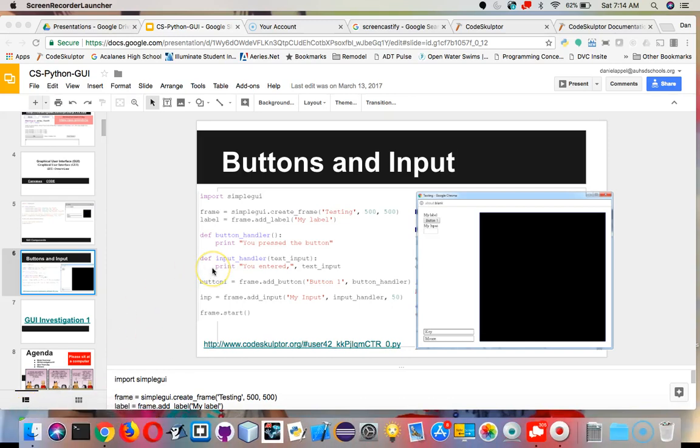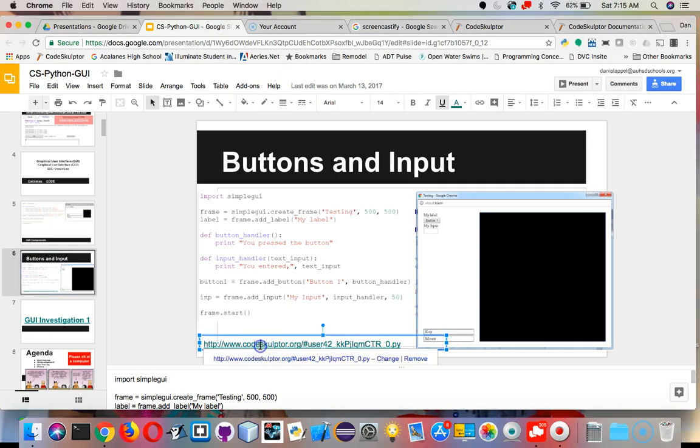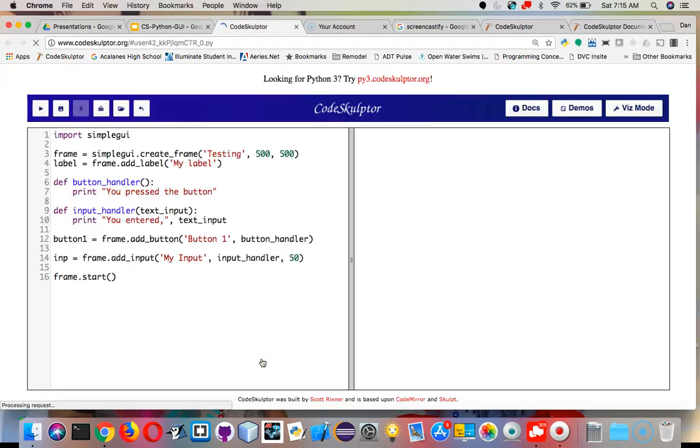Okay, so now what we're going to look at is how do we make something that's a little bit more dynamic, where we have a graphical user interface that allows the user to do things. So what we're going to look at here is some code. When you type it up, you're going to see we have our import statement. I have a frame that's created that's 500 by 500. We have a label. We have a button handler, an input handler, and then we have button and input, and then we start our frame.